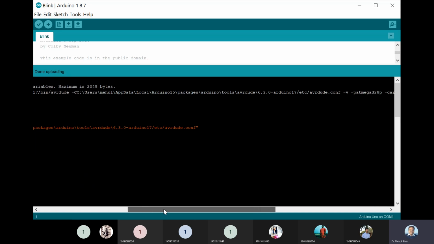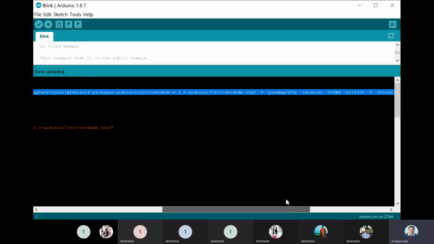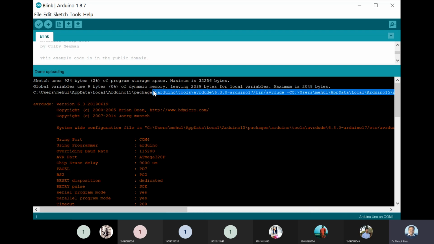So this is the information which will be helpful for using it through Atmel Studio. This thing, up to flash W, right? So this thing will be helpful. So we have to copy this, right?